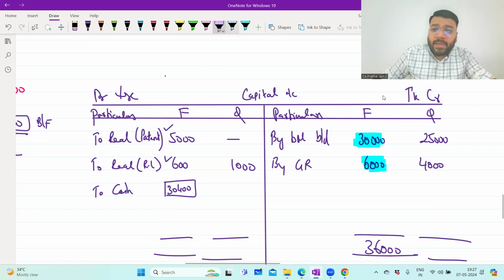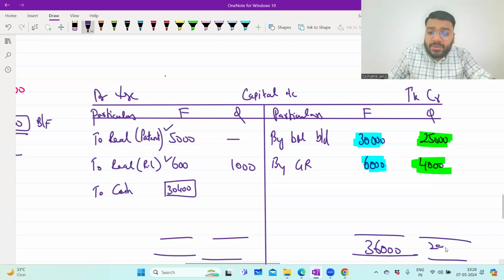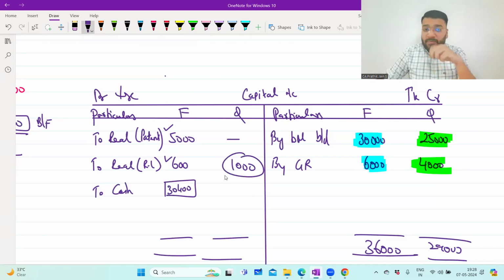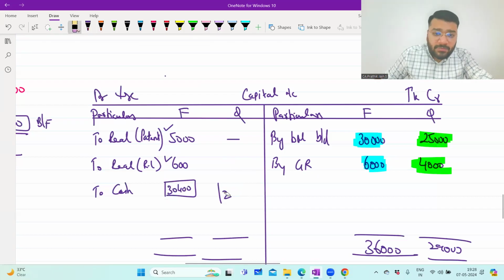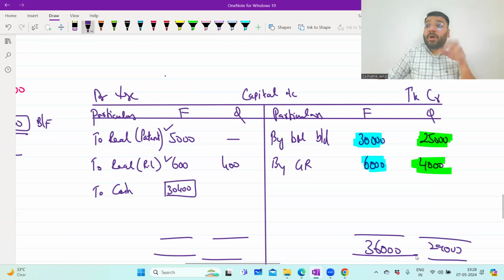Now, if I talk about Quick, we have to pay him 25,000 plus 4,000. How much money totally do we have to pay him? 29,000 rupees we have to pay him. In that, there's a loss of 1,000 rupees, of which he has to pay us 400. So 29,000 we have to pay him, and 400 we have to recover from him. So how much will we pay him as balance?